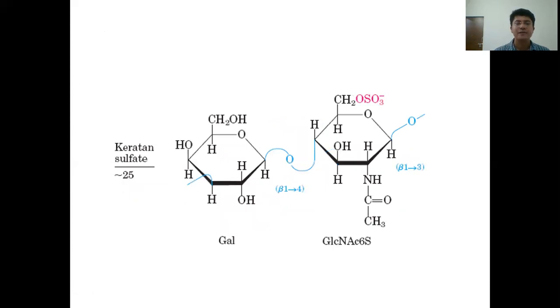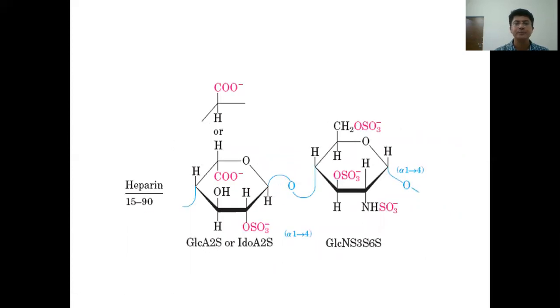Keratan sulfate is found in hair and nail. These consist of galactose and N-acetyl glucosamine 6-sulfate linked to each other by beta 1,4 linkage. So this is another example of glycosaminoglycan.